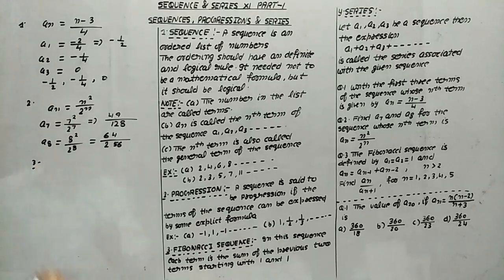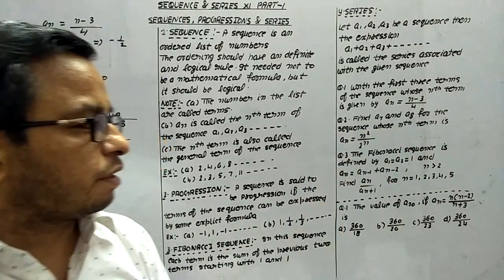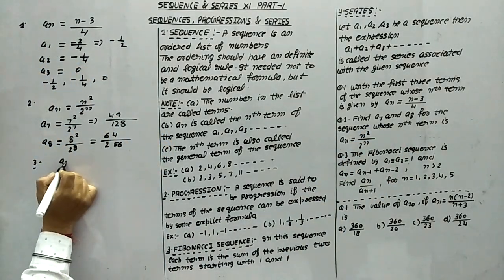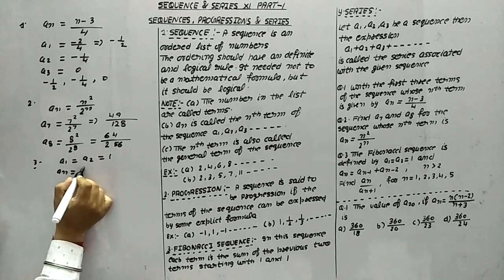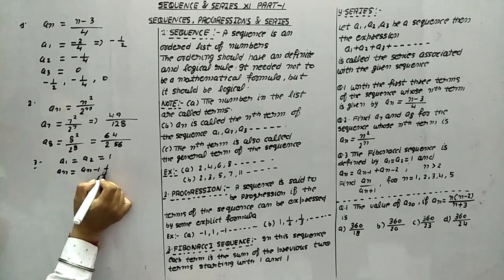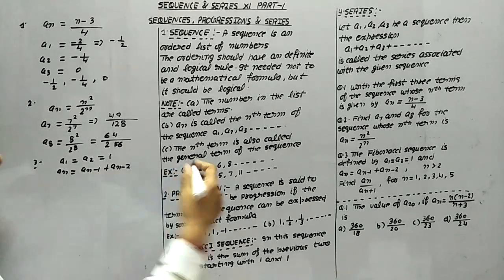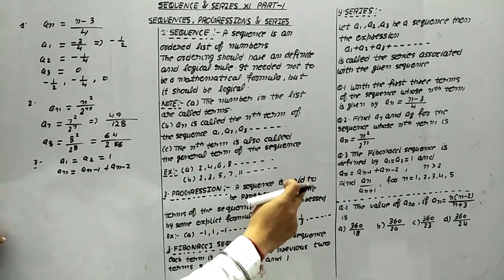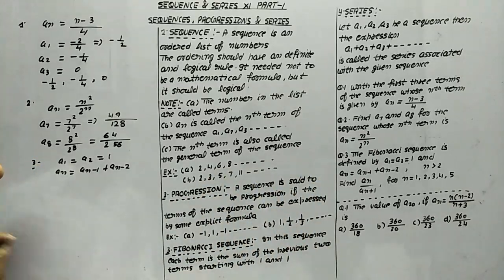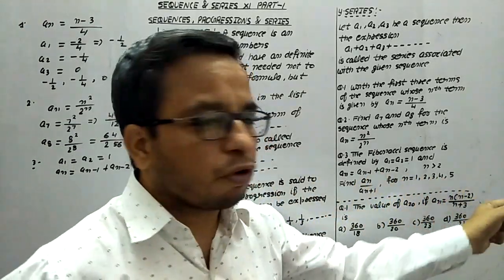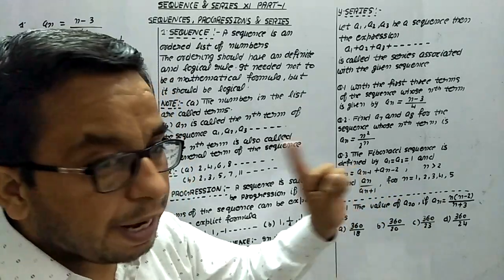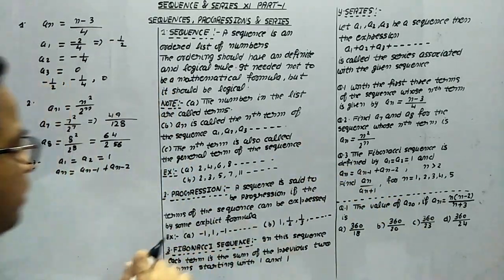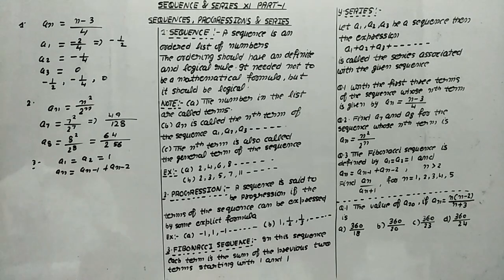Now look at question number 3. This is the Fibonacci sequence defined by a1 is 1, a2 is also 1, and an is equal to an minus 1 plus an minus 2 for n greater than 2. We have to find out an upon an plus 1 for n equals 1, 2, 3, 4, 5. It means we have to go till a6. Now look, to find a6 we have a1 and a2 given.